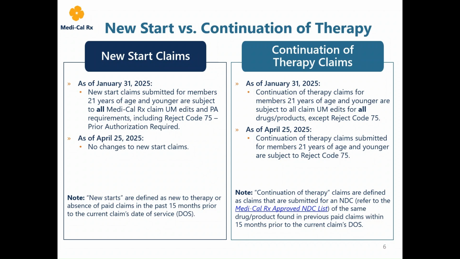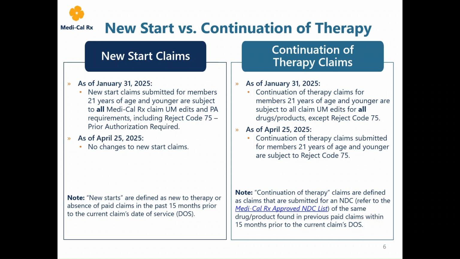Let's start with New Start therapy claims. New starts are defined as new to therapy or an absence of paid claims in the past 15 months prior to the current claim date of service. As of January 31st, New Start claims submitted for members 21 years of age and younger are subject to all Medi-Cal Rx claim edits and PA requirements, including Reject Code 75 prior authorization required. As of April 25th, there will be no changes to New Start claims.